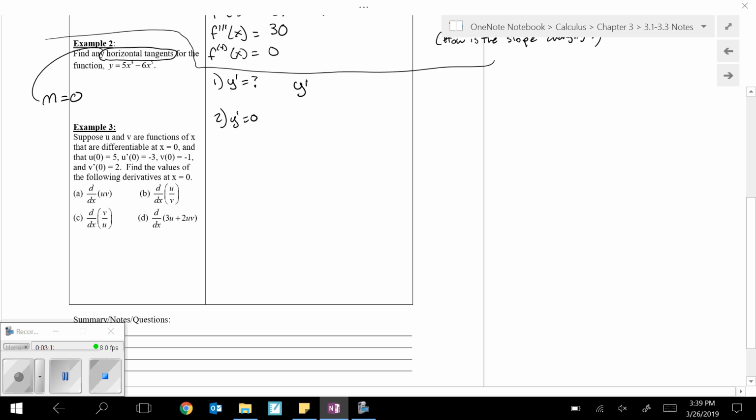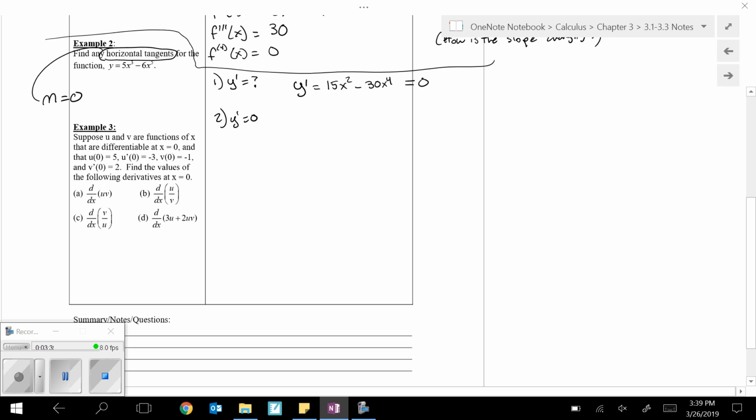Since the function was named y here, you could either use y prime or you could use f prime of x like we did before. It doesn't matter. Again, we'll have two power rules here. So 3 times 5 is 15. Subtract 1 from the exponent. And 6 times 5 is 30. Subtract 1 from the exponent. And then our job is to figure out where it is horizontal. So again, I'm going to now set that equal to 0 and solve.